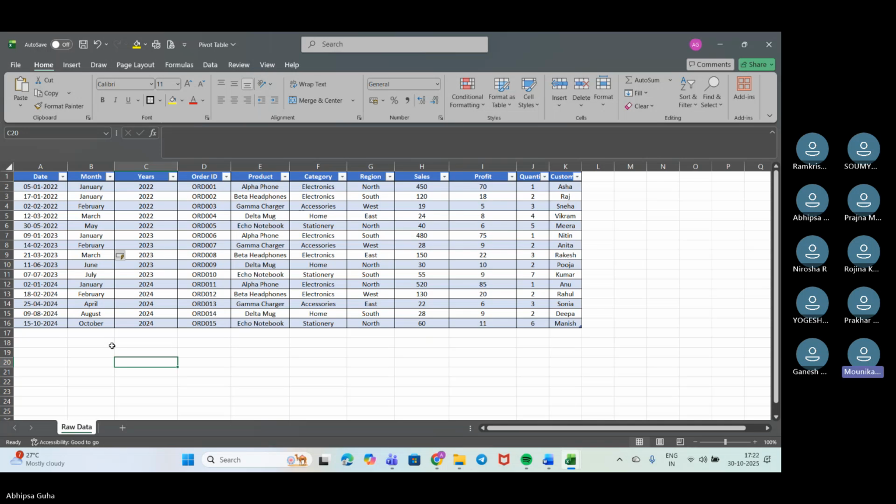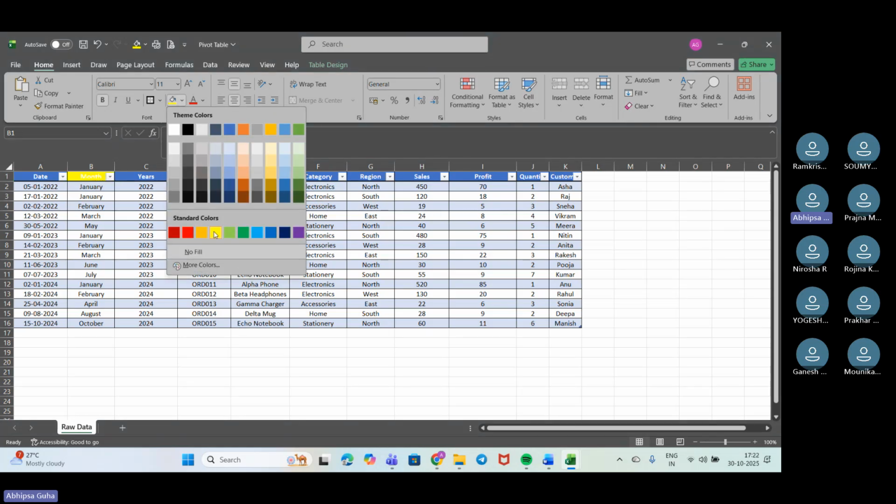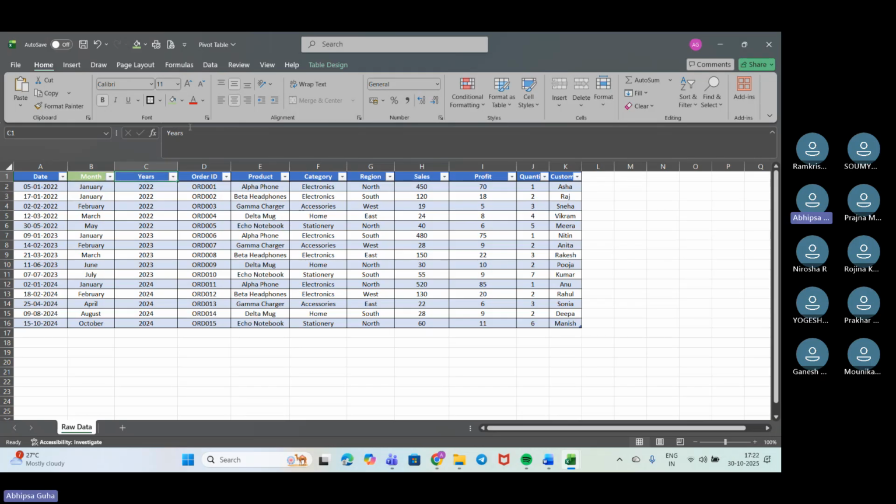Yes, ma'am. Okay, fine. So these are not part of the raw data. This we have actually done as part of the data engineering. So we'll change the color of it to something, maybe this, for better understanding, because we have created this for better understanding of it and for better overview. Okay, so hope this part is clear.